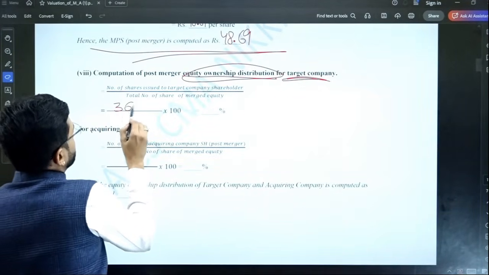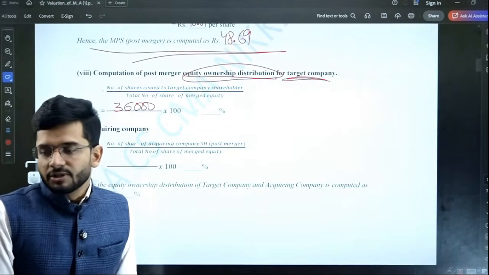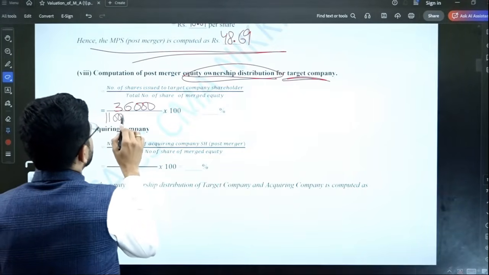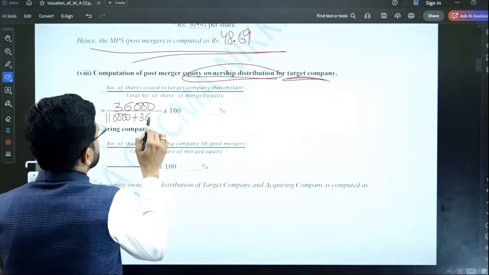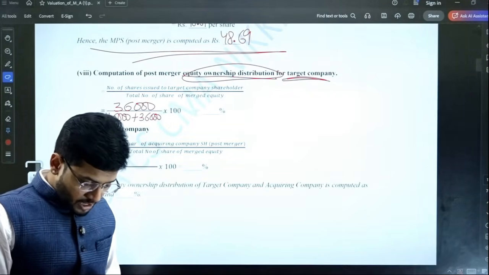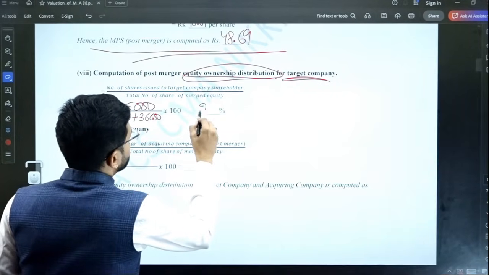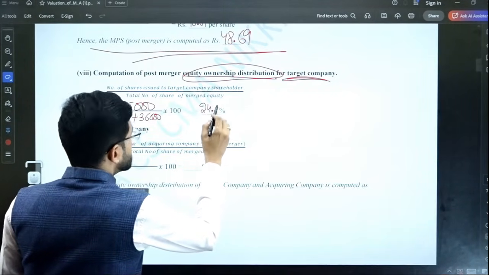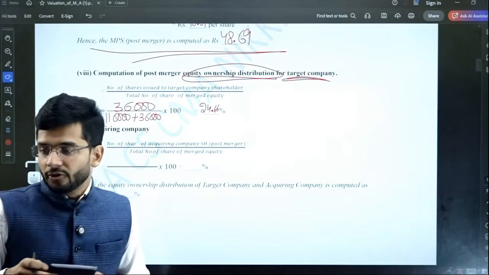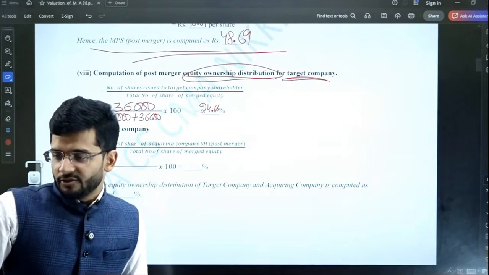The number of shares which target company shareholders will have is 36,000. This is the new number of shares which target company shareholders will have. And what are the total number of shares of this company post-merger? It will be 1,10,000 plus 36,000. So 36,000 divided by 1,46,000. The equity ownership will be 24.66%. 24.66% is the equity ownership post-merger of target company. Very good, Suman. Very good answer by Suman.